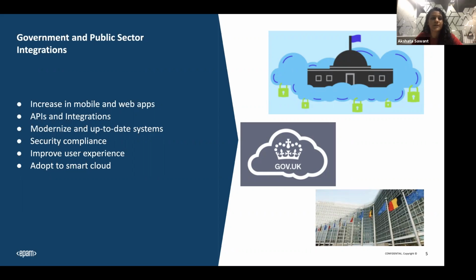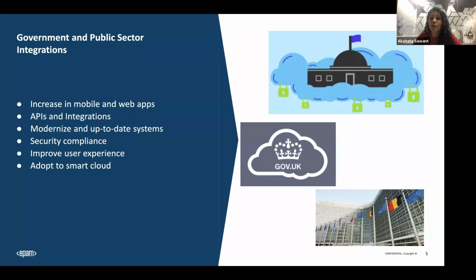So yeah, apart from that, the second point is the APIs and the integrations. Before, like we discussed, the government organizations' data and everything has been residing in silos. So it's difficult to integrate the data systems. And with these new technologies emerging, or the new requirements which we have, the IT delivery gap is actually increasing. In order to reduce this gap, we need to focus more on the API-led architecture, integrating different systems with the help of APIs and integrations.